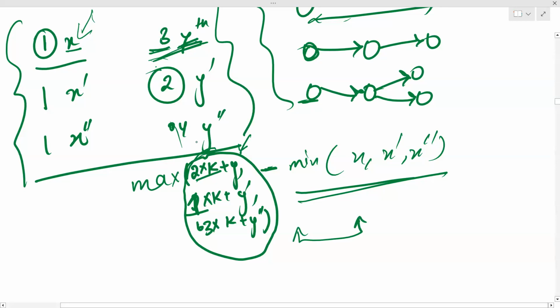Is it making sense? Yes. Okay, but there is only one thing that you need to check. Let's take this example only.